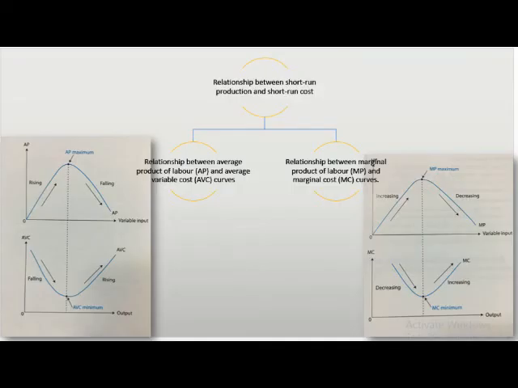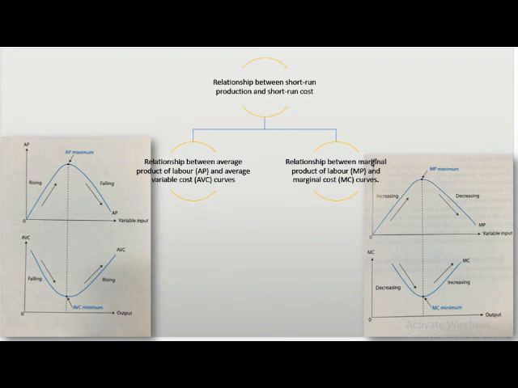Relationship between short-run production and short-run cost. The cost curve and the production curve are interlinked. The cost curves of AVC and MC can be derived from the production curves of AP and MP respectively. There is an inverse relationship between AVC and AP, and between MC and MP. First, the relationship between average product of labor AP and the average variable cost AVC curve.